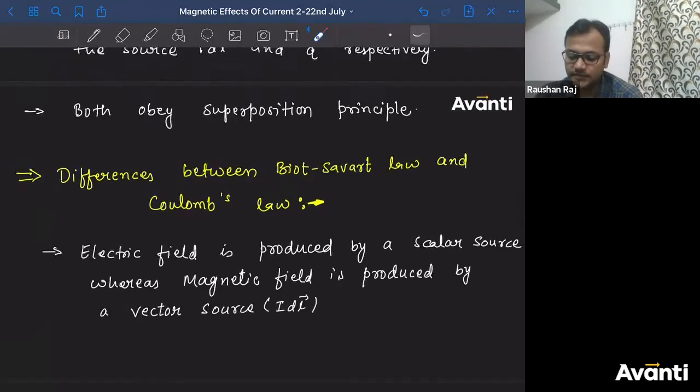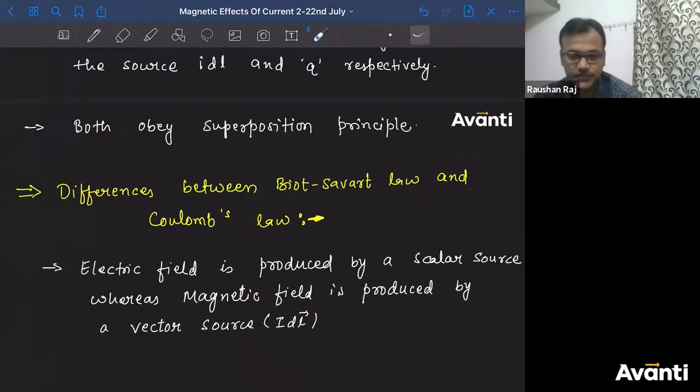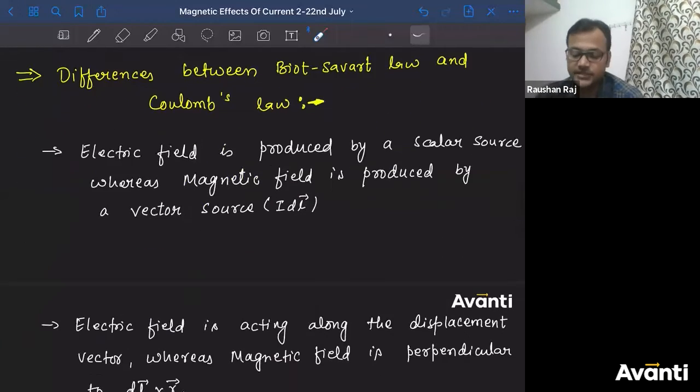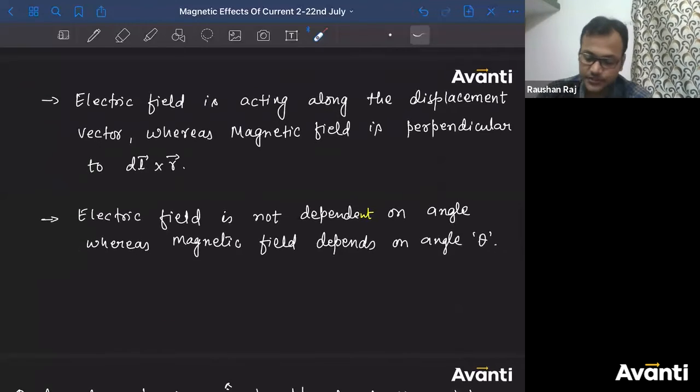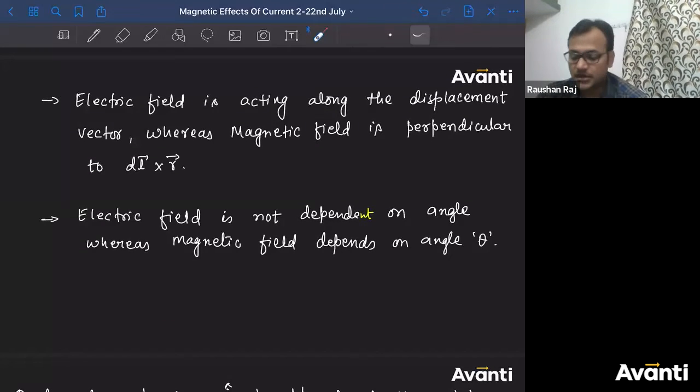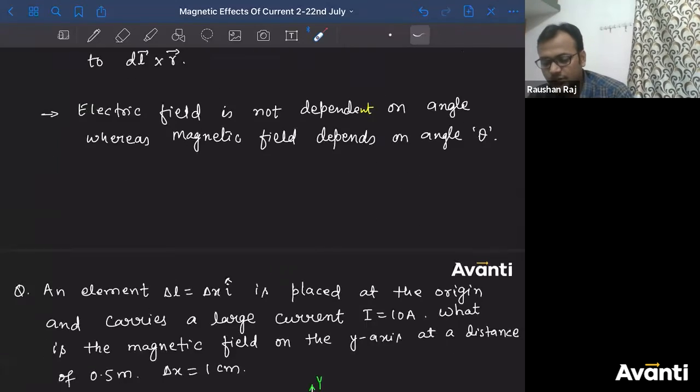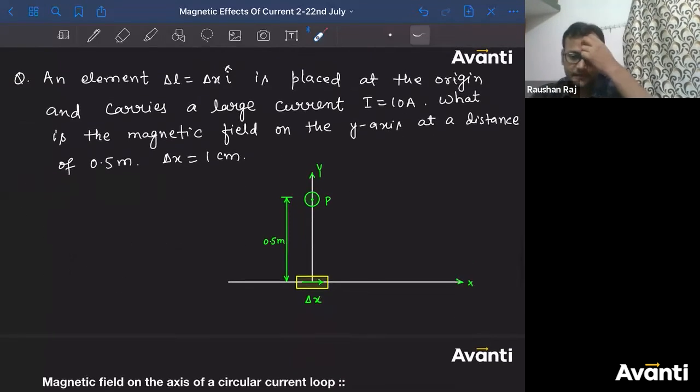They can ask you the similarities also, and the differences also. So please remember them well and revise them carefully, okay? So that if this type of question is asked, you can answer it with ease. All right, chaliye, now let us solve a question which is there in NCERT.